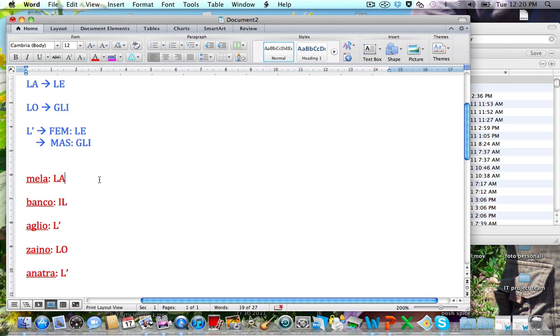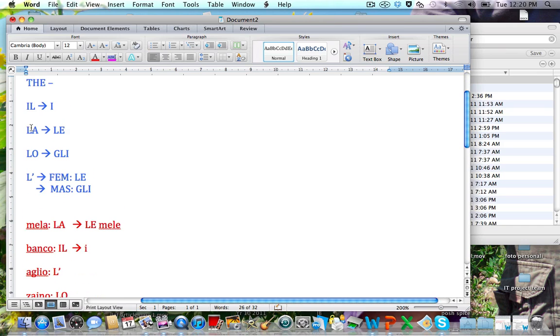Now let's see how these become plurals. So with mela, the article la becomes le, and the a becomes an e, le mele. Banco, il banco, il becomes I, and the O becomes an I, banchi. However, if I write it like that, I pronounce it banchi. So to maintain the K sound, I'll need an H there.